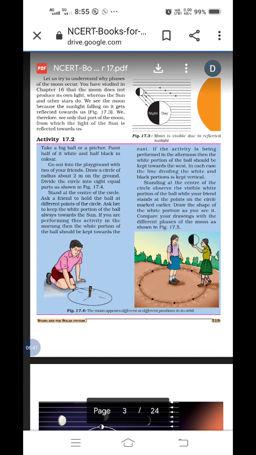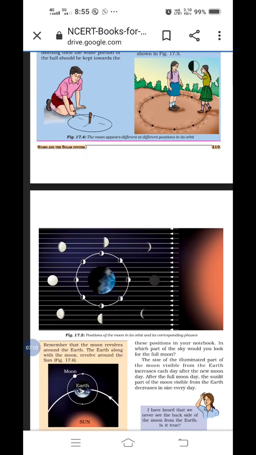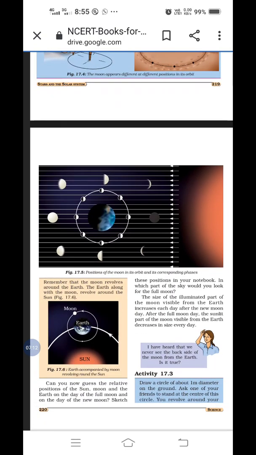Then here activity 17.2 is given. The moon appears different after different positions in its orbit. Okay, a very simple game is given here. Means in the center you have to stand, you have to do one circle, and from different angles, from different places you have to observe that moon. Okay, only the position you have to change, and what you are observing. Then which thing are we observing?